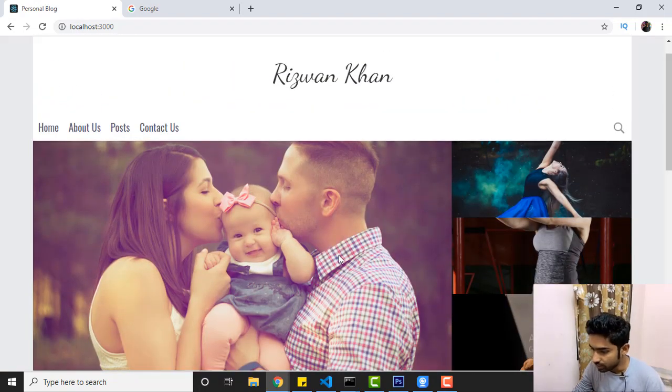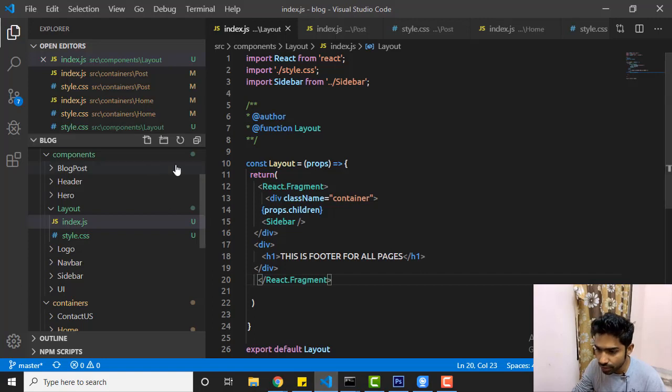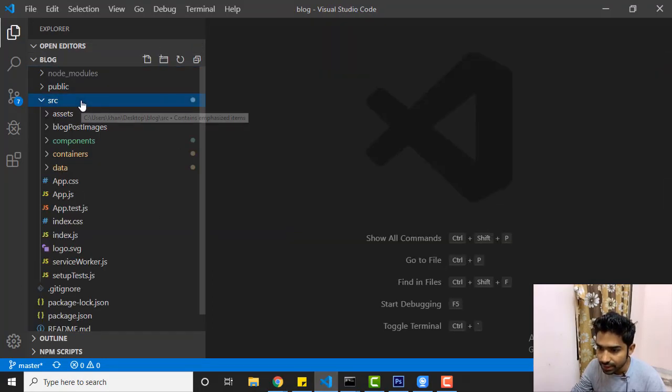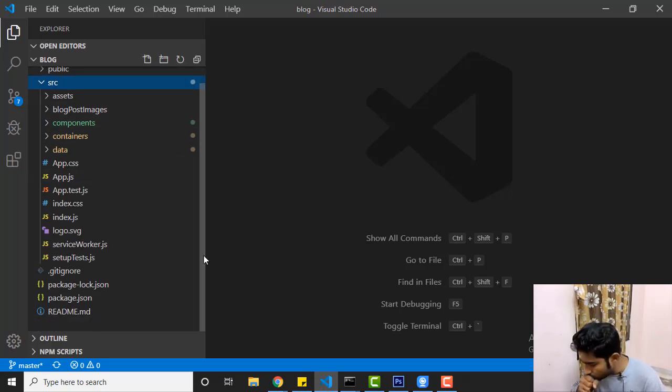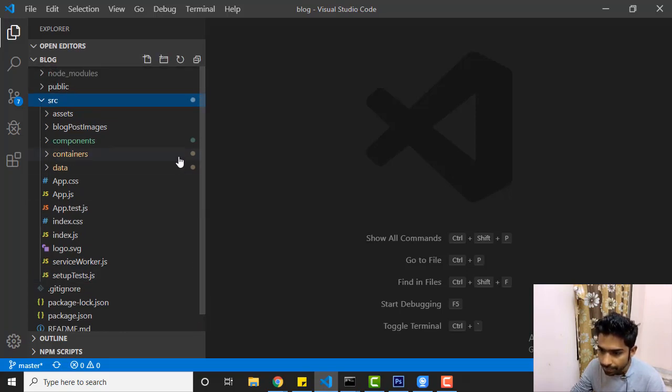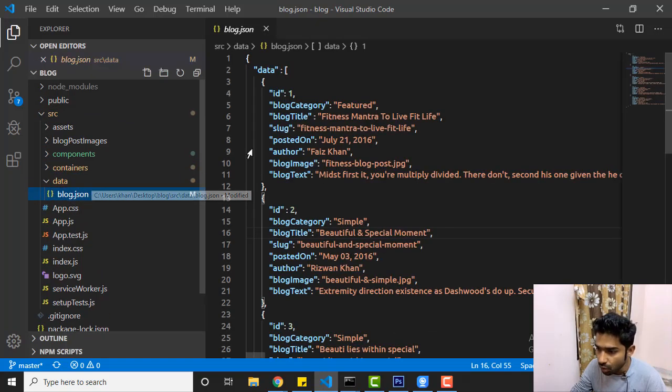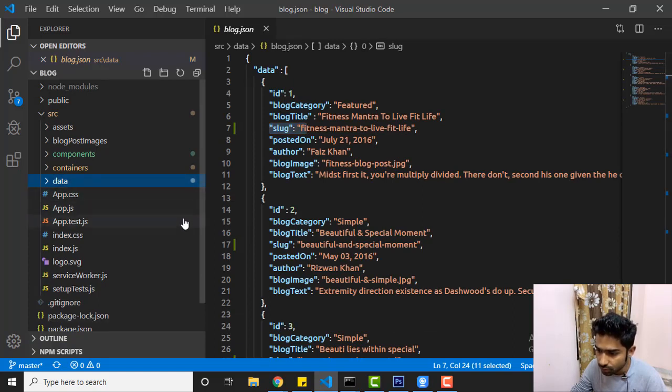And also, let me explore my code. I don't remember everything. So here we have src. Let me check the container. I added a block.json file, slug, right? I told you initially in the video. So let's use that slug also.